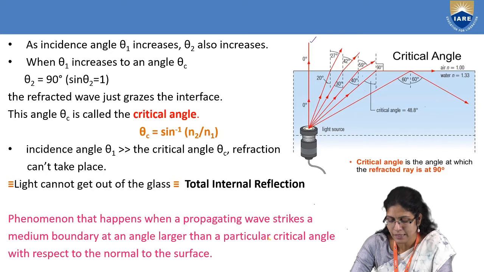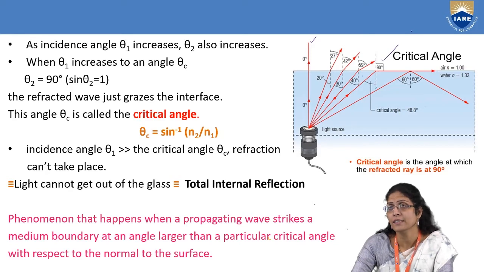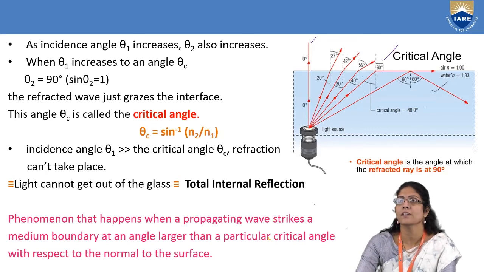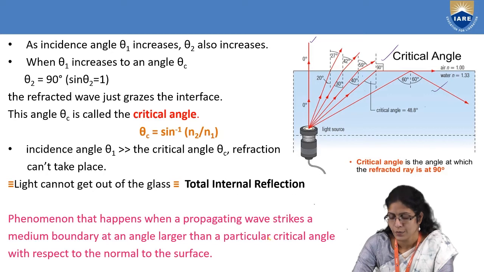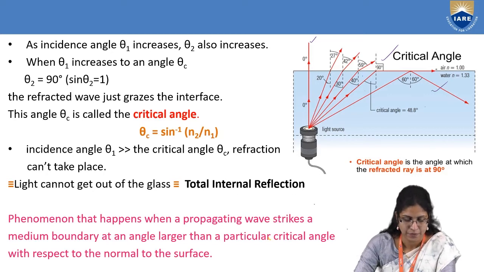At one particular angle beyond 40, that is 48.8, the angle of refraction is 90 degrees, and beyond this critical angle, at 60 degrees, we can see there is total internal reflection into the water, which is 60 degrees again.